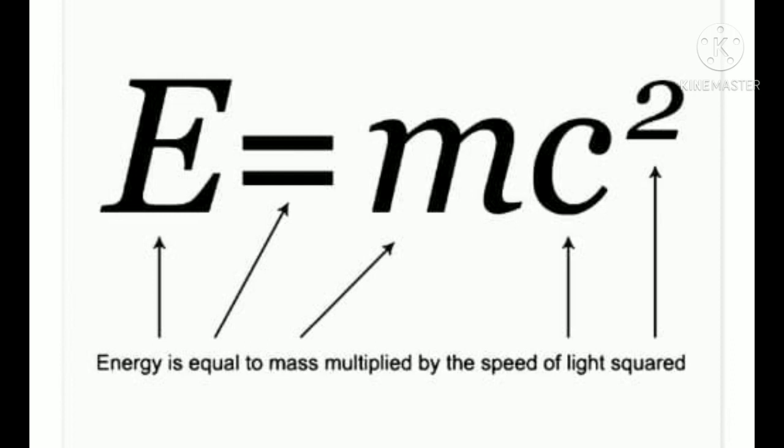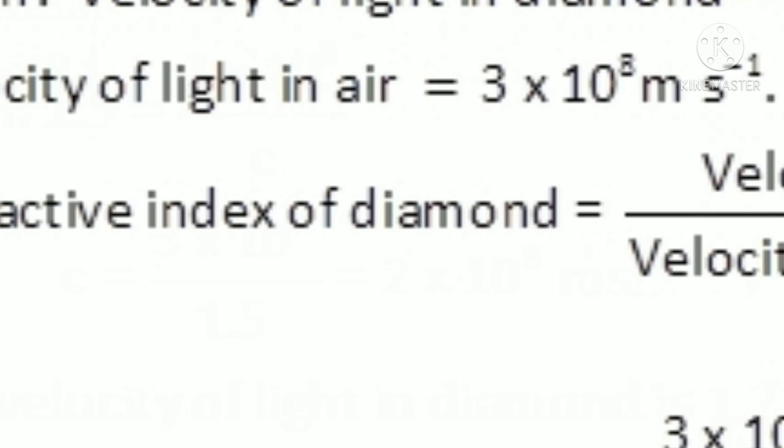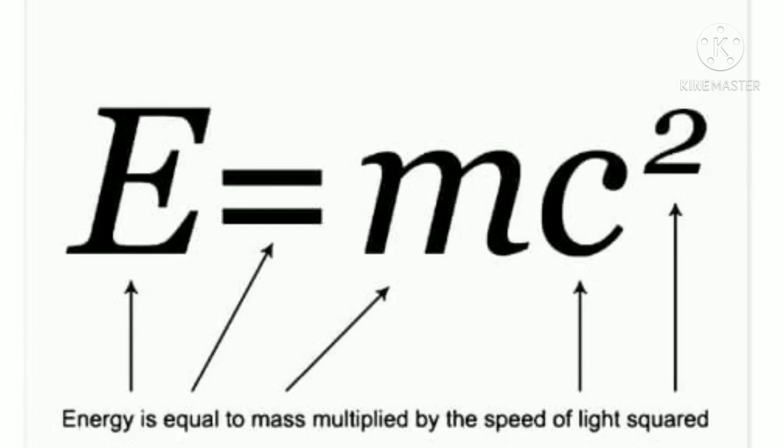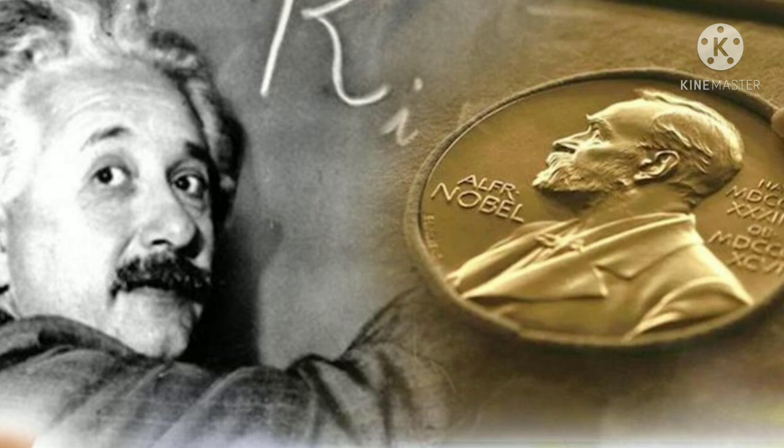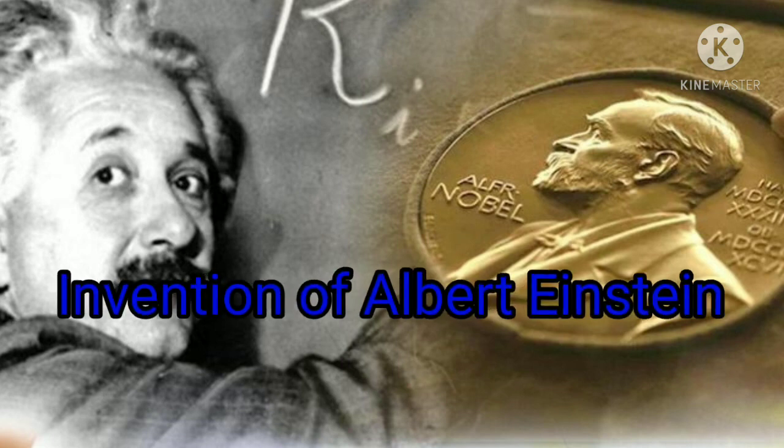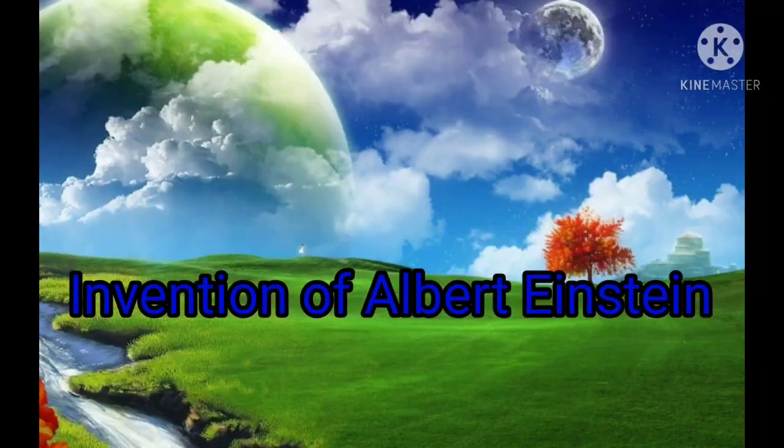You all know that the velocity of light is 3 into 10 to the power 8 meter per second, and the equation states that energy and mass are the same thing, just in different forms. He is also known for his discovery of the photoelectric effect, for which he won the Nobel Prize for Physics in 1921. Next, we are going to learn some of the inventions of Albert Einstein.